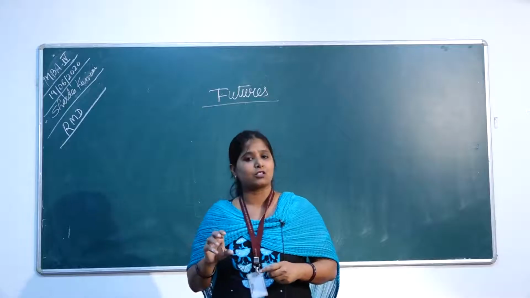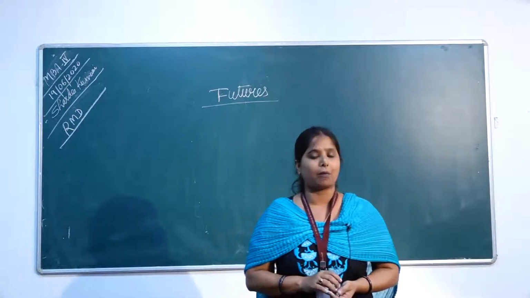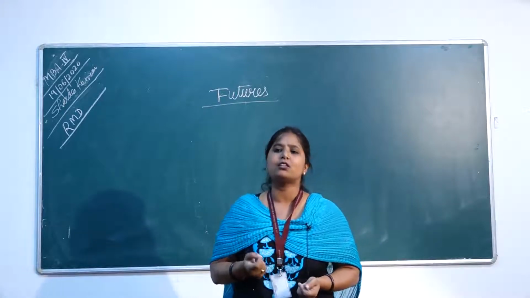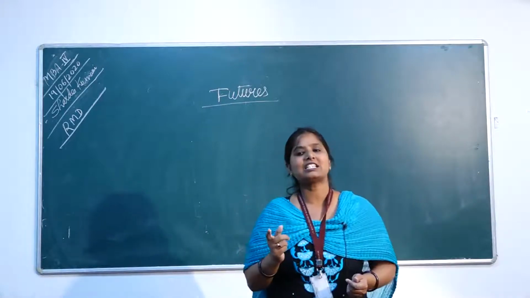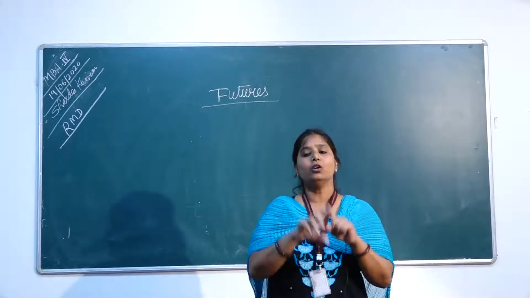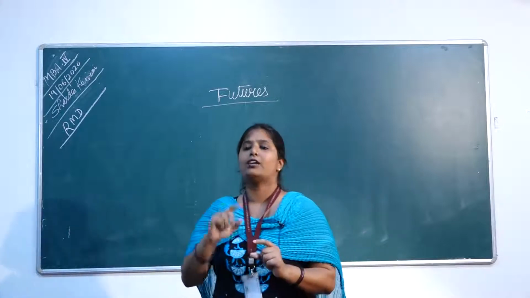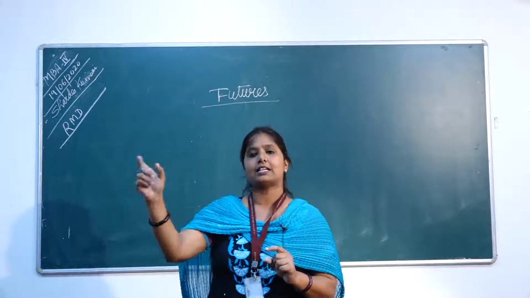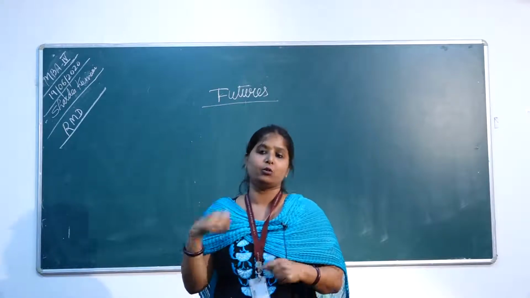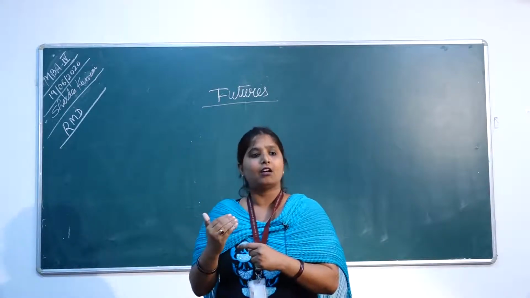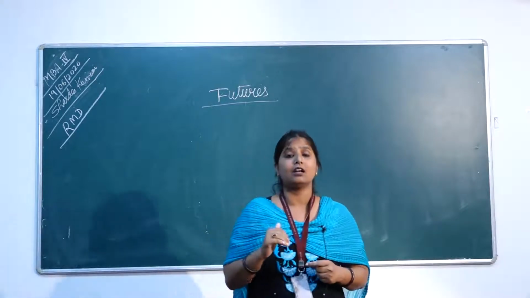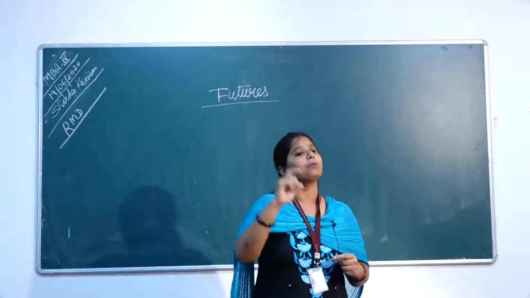The lot basis: you can't sell or buy a single commodity or single stock. You cannot buy or sell one share of Reliance or one share of SBI. You need to take a lot; 100 shares of Reliance will form one futures contract. So you need to buy or sell one contract. If you are taking one contract, it means you are buying or selling 100 shares at one particular time.